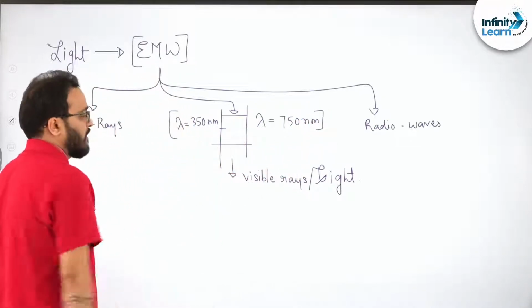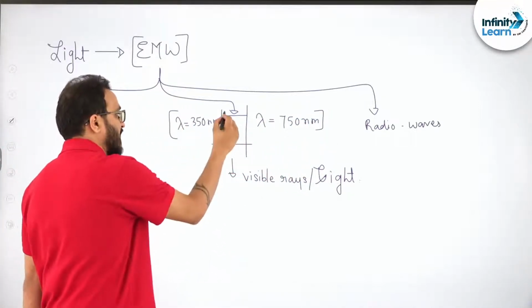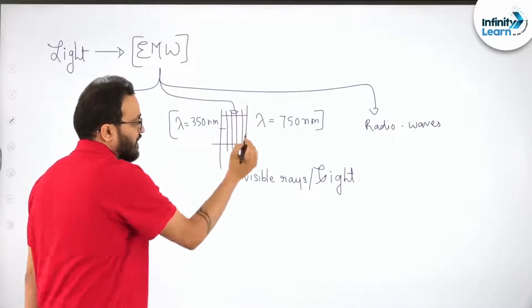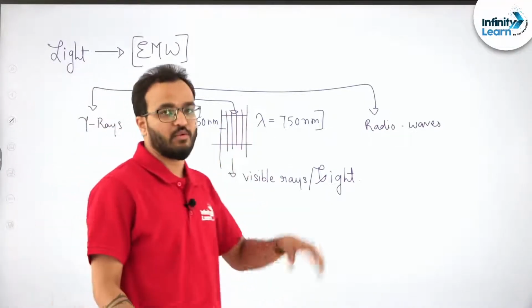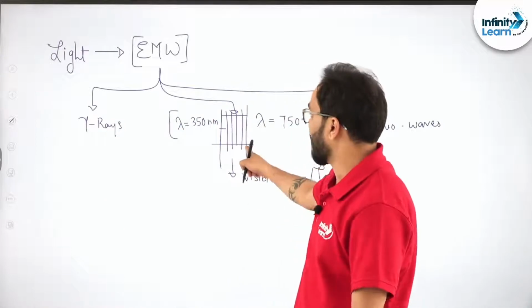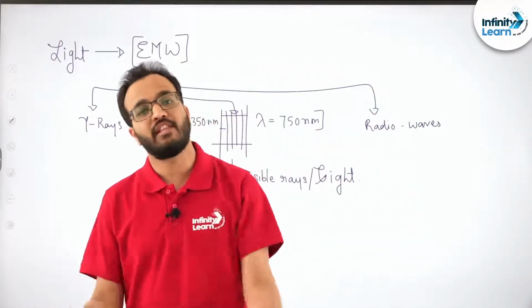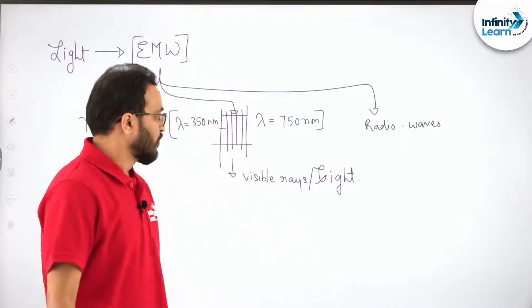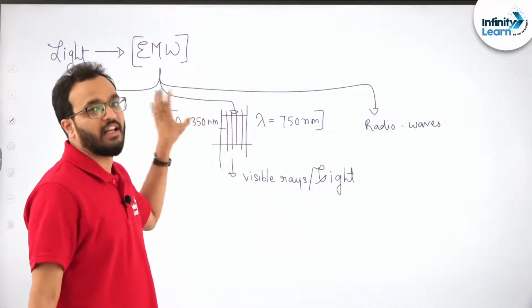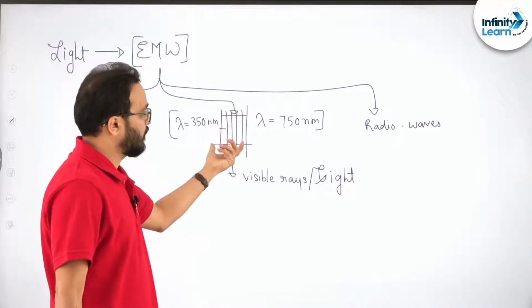So this is the visible range, and these rays are helping us to visualize objects. With the help of these rays only we can see objects. That means when these rays fall on an object and they get reflected back and enter our eyes, then only we can see the object, otherwise we cannot see it, right? So the perception of sight is built by the help of these particular wavelengths of light, right?